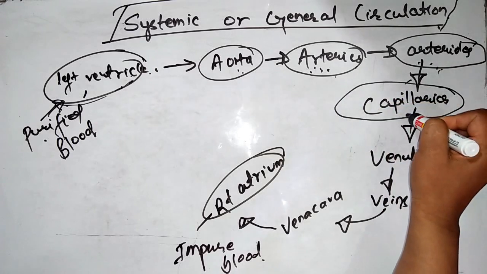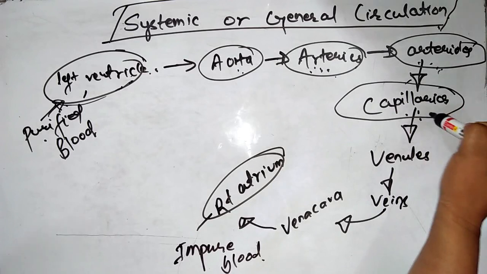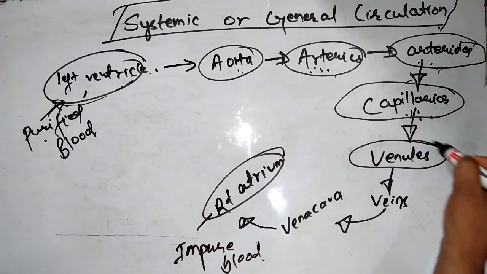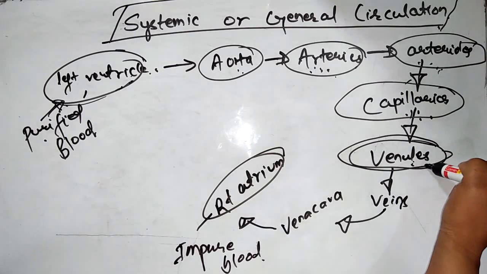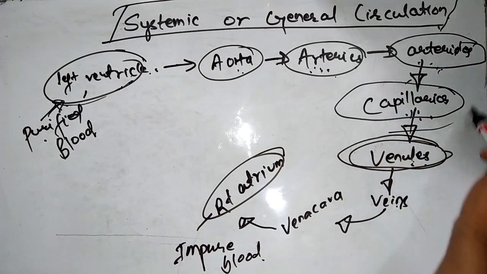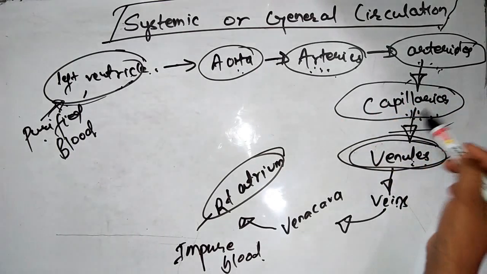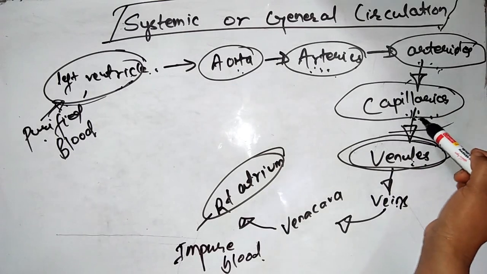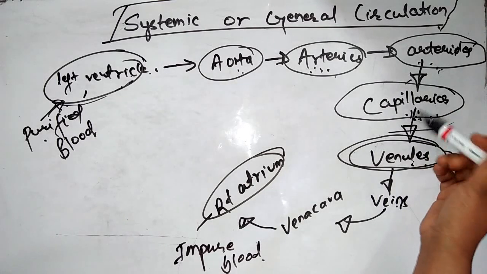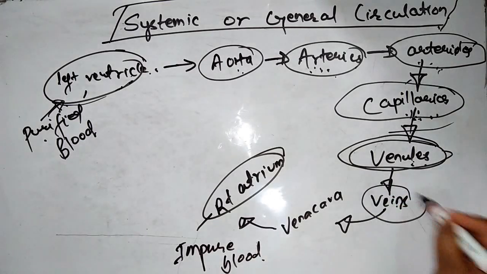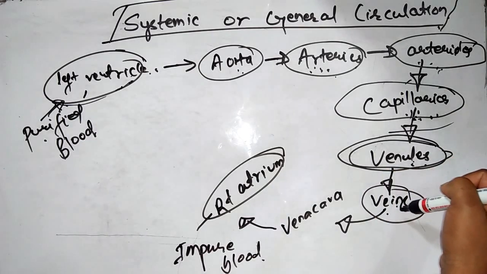Here the gaseous exchange takes place, and the impure blood is carried to the venules. The arteries and venules are connected by the capillaries. In these capillaries the pure blood is converted to impure blood, oxygen is taken up by the tissues, and then in the veins there is impure blood.